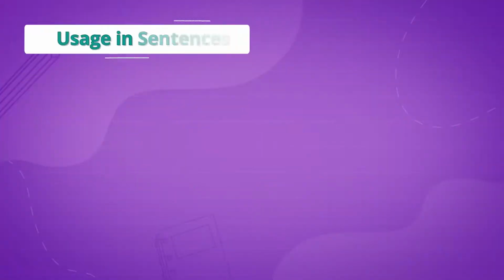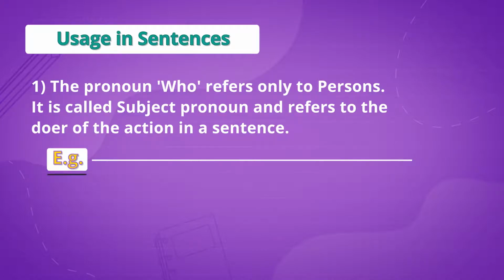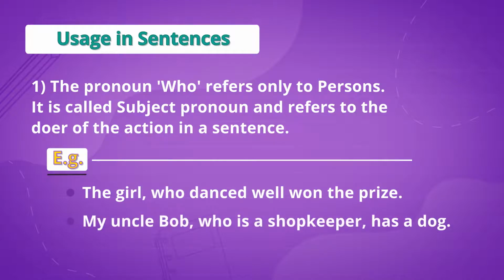Now, let's use the relative pronouns who, whom and whose in sentences. The pronoun who refers only to persons. It is called the subject pronoun because the doer of the action is the subject in a sentence. For example, the girl who danced well won the prize. My uncle Bob, who is a shopkeeper, has a dog.